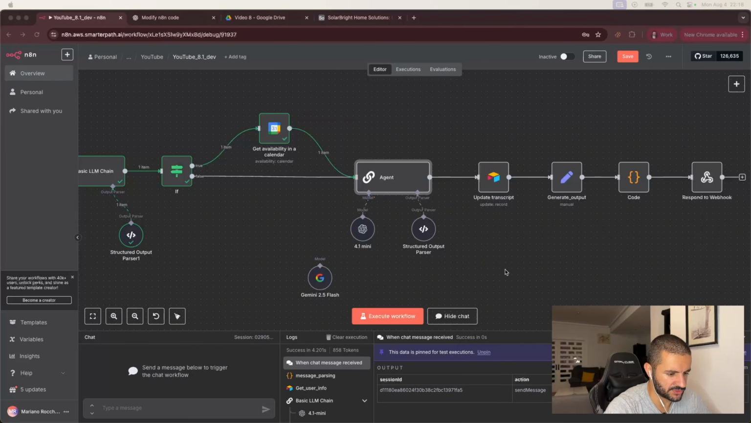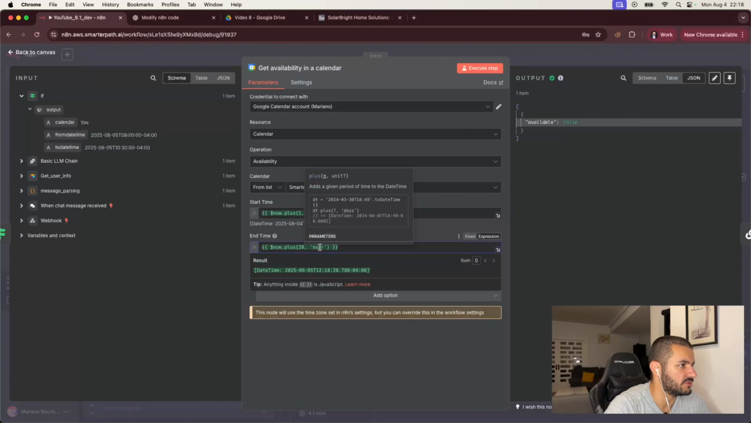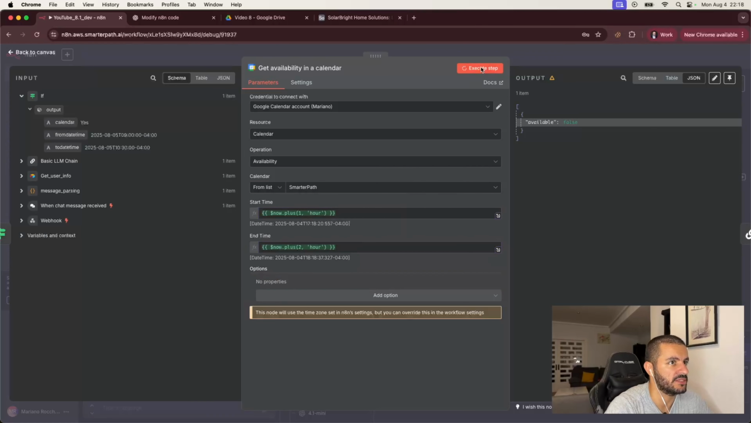So for the next iteration here, what we can do is double check what we want to do. What we see here is that we are getting whether it's available or unavailable, right? So it's false right now because from this time to this time, there's no availability for the whole slot that we have here. If instead we were doing 1 to 2 hours, here we might actually get it as available. This is true. So what we are checking here is whether we have availability for this specific slot.